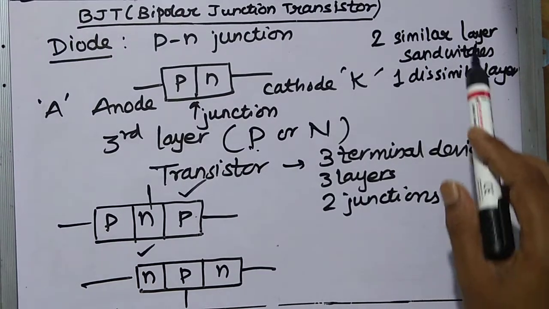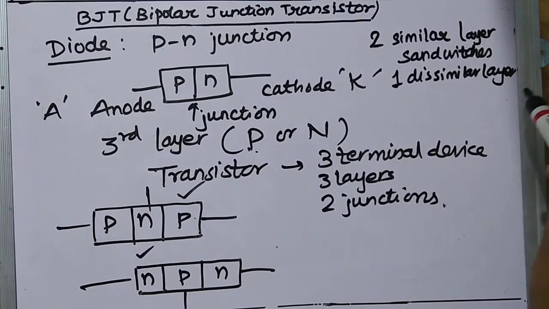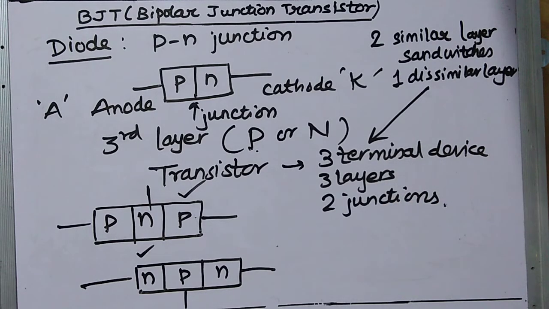So when two similar layers sandwich one dissimilar layer, a transistor is formed.